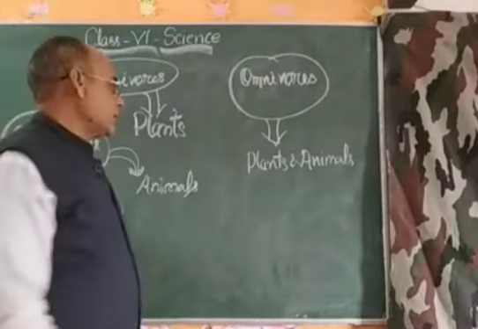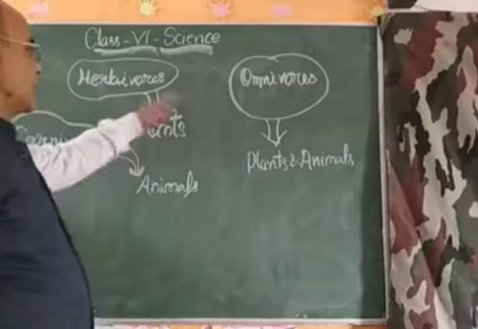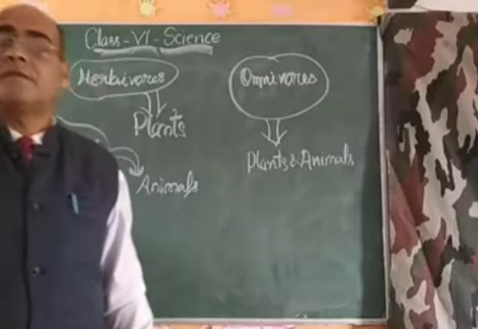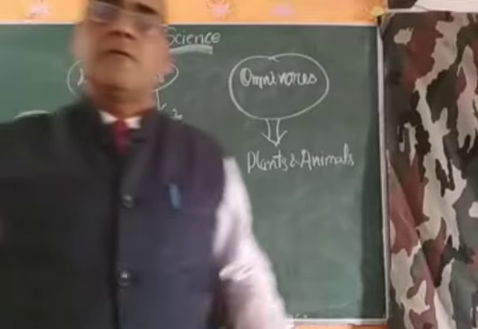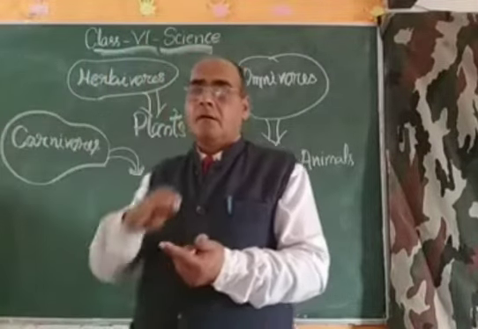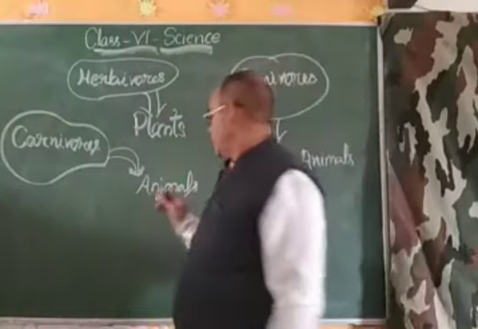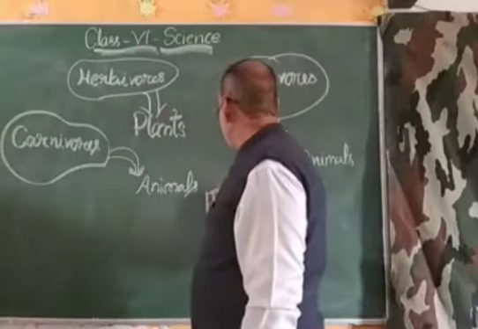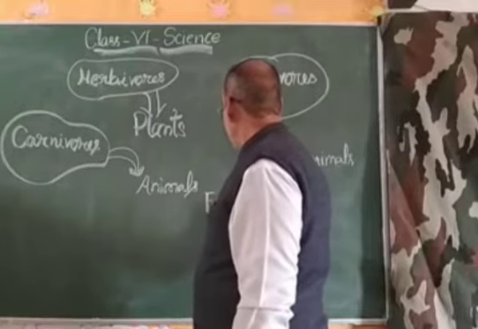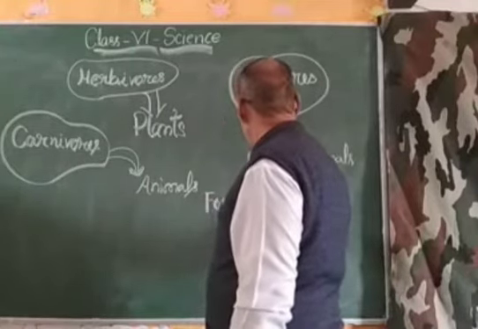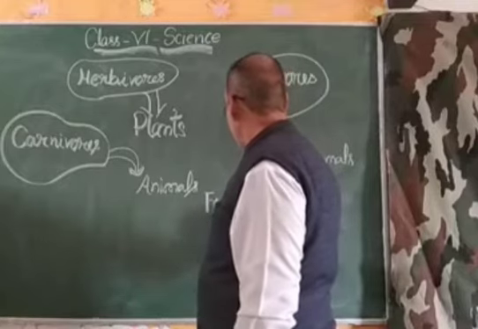So my dear students, after these categories, there are different types of feeding levels, different types of food levels, and this food level is called trophic level.